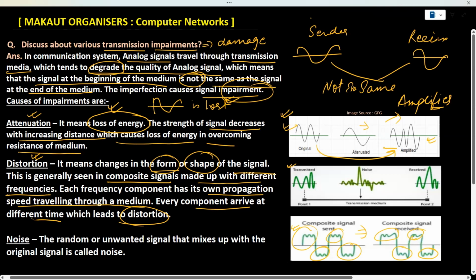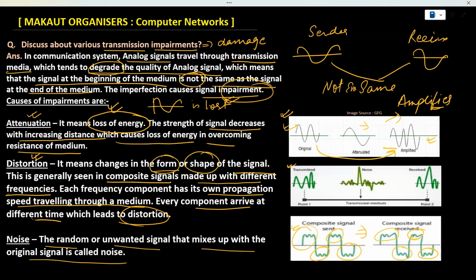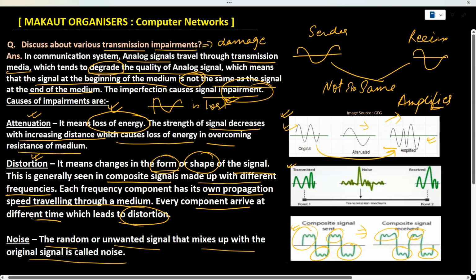And noise is the random or unwanted signal that mixes up with the original signal. Whenever a signal is passed through a transmission medium, there is a probability that different signals come into the picture, because of which they get mixed up with the original signal. That is called the unwanted signal that mixes up. That is noise. If we see in this figure, this is the transmitted signal,